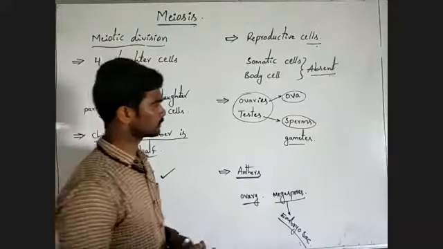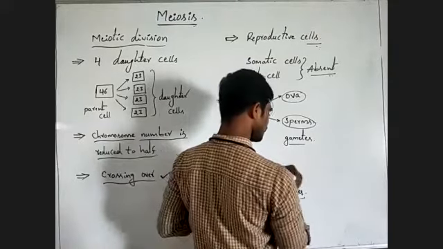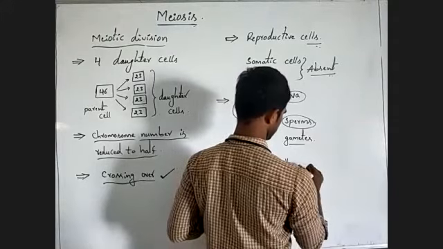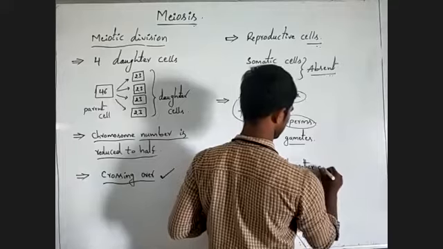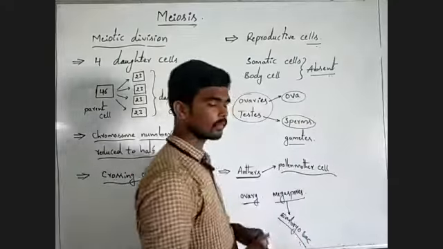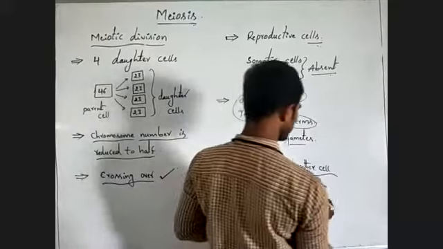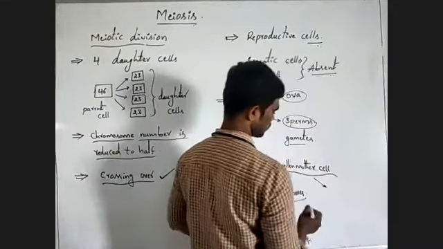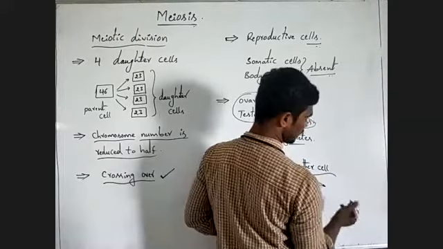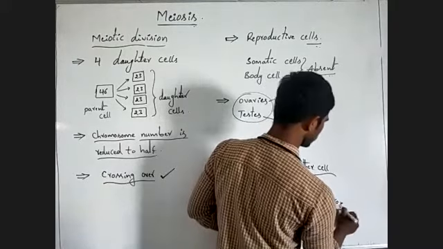Observe carefully. Here, the anther we already discussed. Inside the anther, the pollen mother cell is involved in the meiosis process and forms microspores.